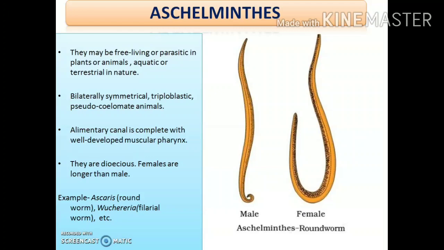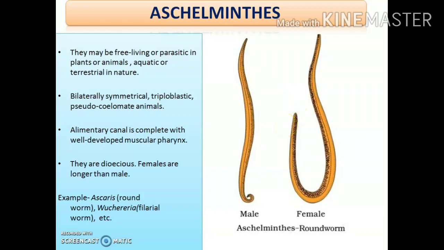Here, unlike that, the animals are dioecious. That means here there are two different bodies for males and females. That is, the sexes are separate. And generally, under this phylum, the females are longer than males. Please do remember this. Sometimes it is asked. Okay.